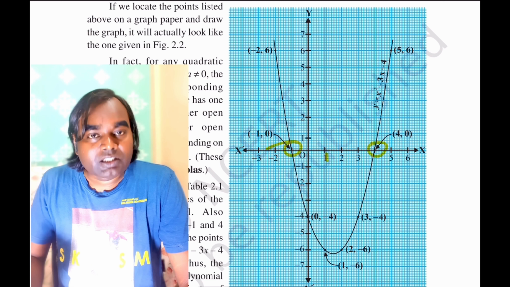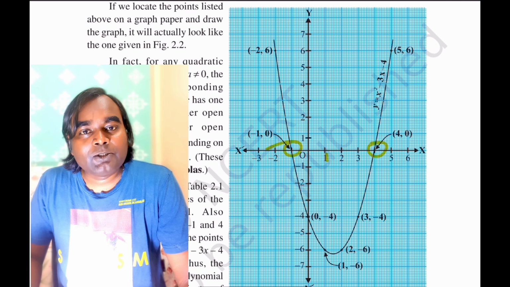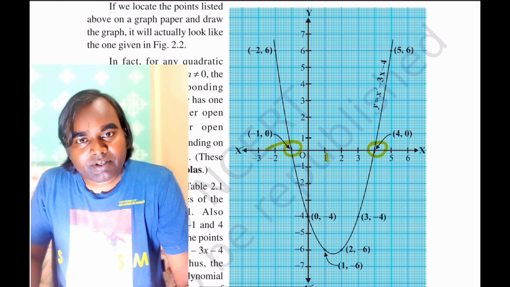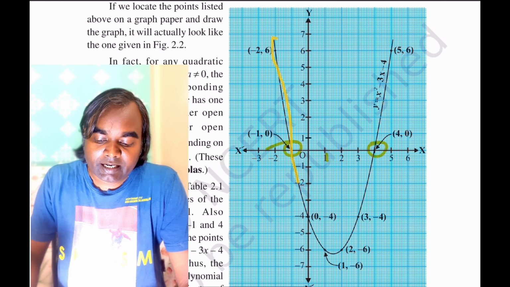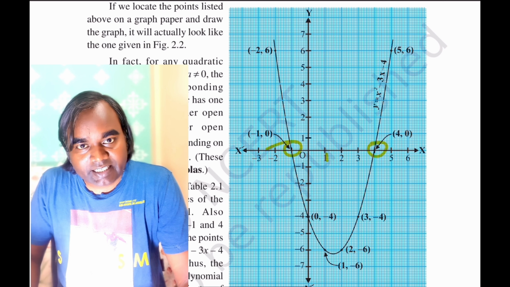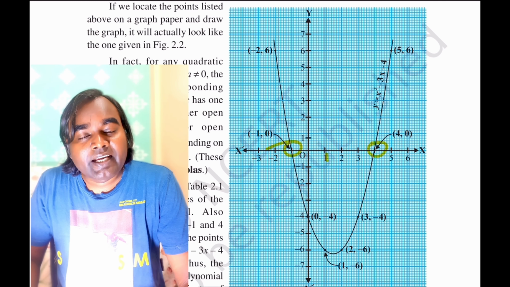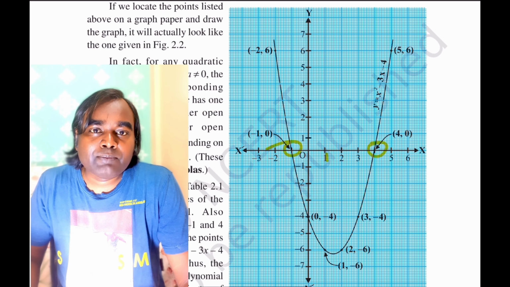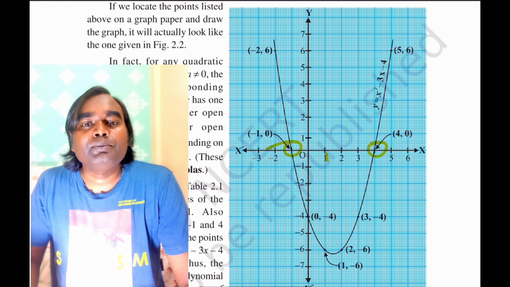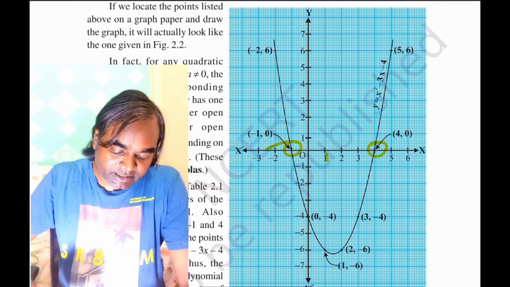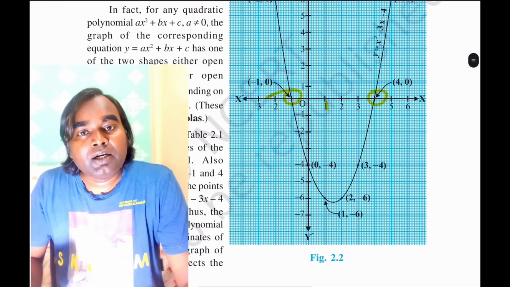Similarly you can do for other problems also, by substituting many values of x and finding the corresponding values of y. We will plot the curve like this, and after that we can check where it is intersecting the x-axis, and that intersection point will give the zeros of the polynomial. So this is the way of representation of the zeros of the polynomial on the graph.